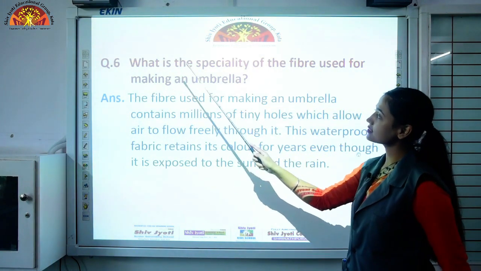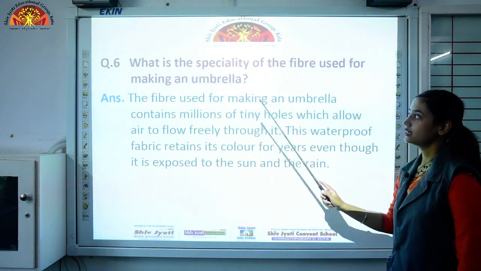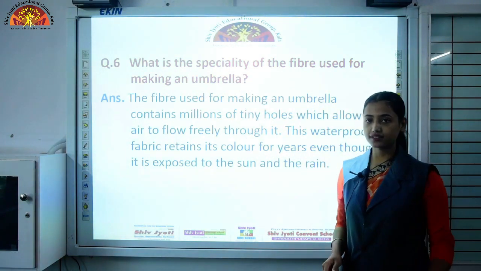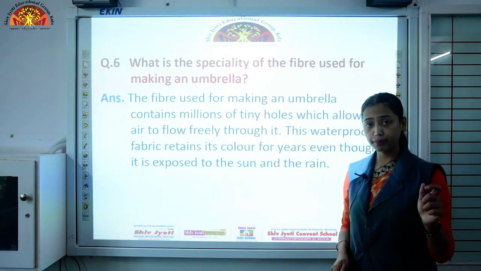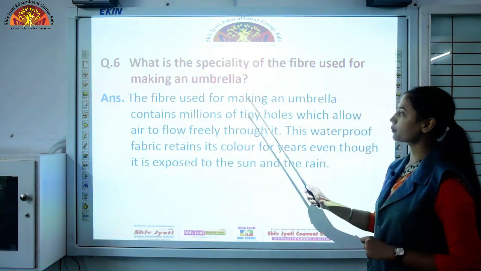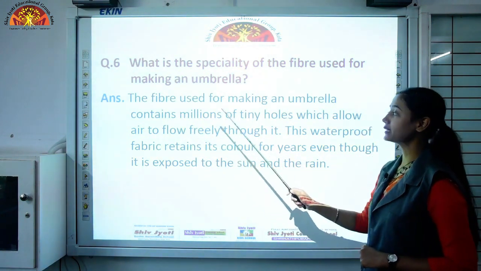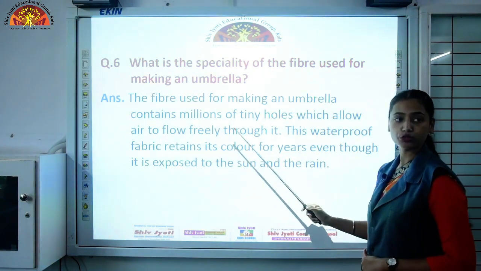Question 6, what is the specialty of the fiber used for making an umbrella? Now, the rainy season is going on, everybody uses an umbrella, and you have seen the fabric, the fiber which is used in an umbrella. So the fiber used for making an umbrella contains millions of tiny holes which allow air to flow freely through it.